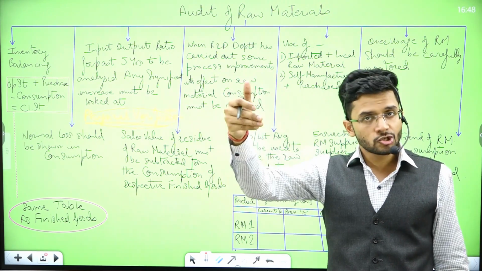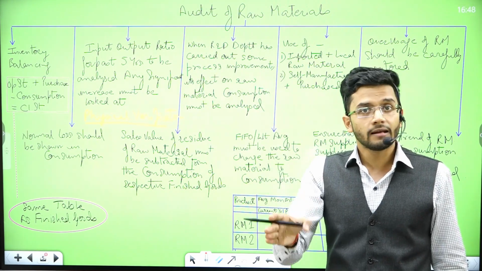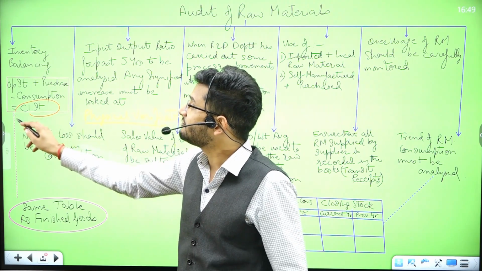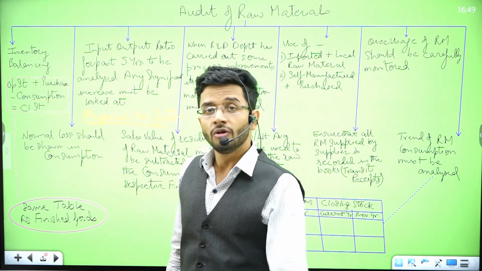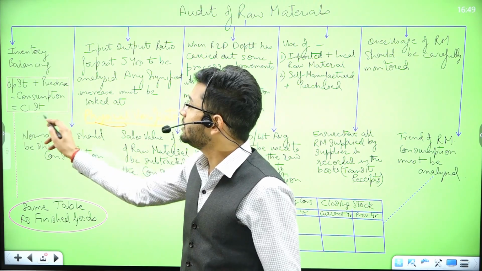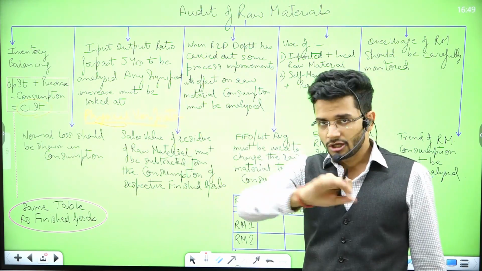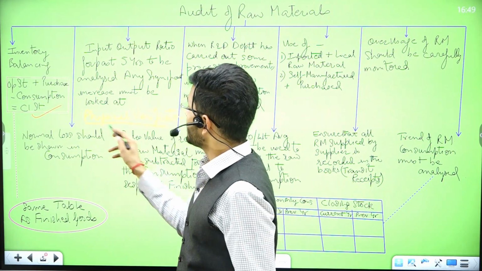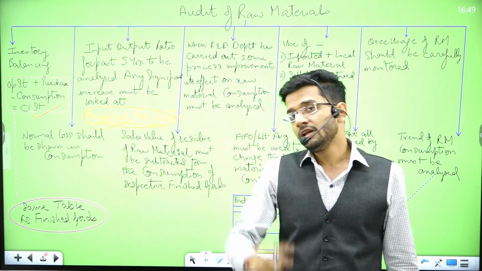Just like we've done in finished goods, where we physically visit the warehouse and see how many finished goods are there, similarly we'll physically visit the warehouse and see how many units of raw material are there as the closing stock on 31st March of the financial year. And then we are going to tally it with the equation which comes in our books of accounts. So in the books of accounts, we make a calculation and there we will get a figure of closing stock. Then we will compare it with the physical inventory, and if there's any deviation, then we will look for that deviation.